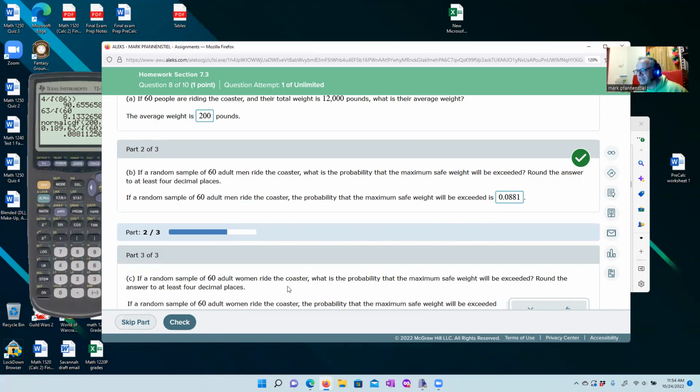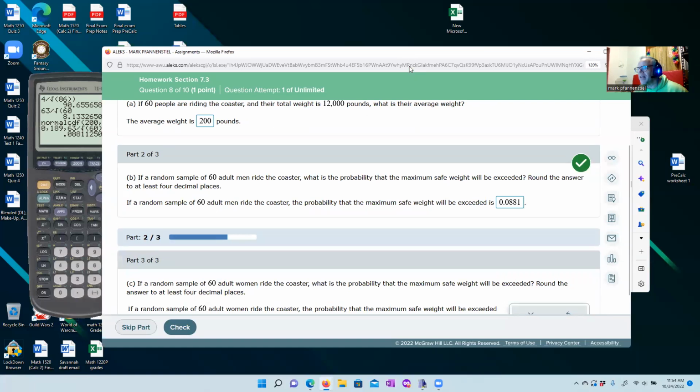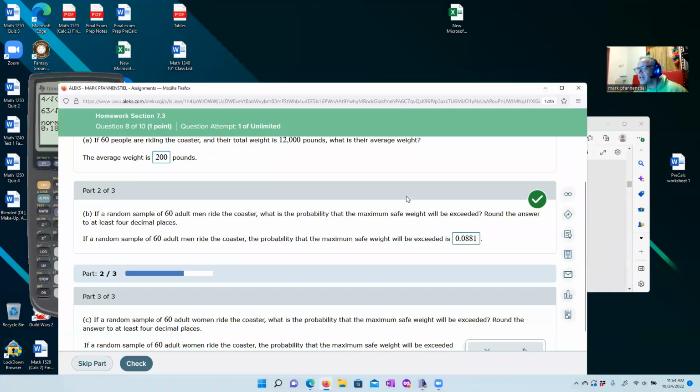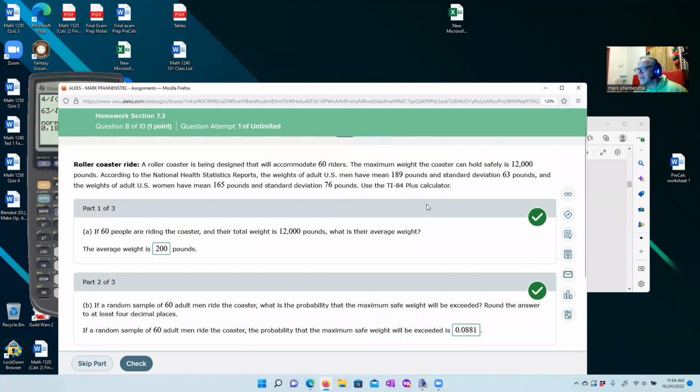So they say 60 adult women. What is the probability that the maximum safe weight will be exceeded? Okay, so it's almost the same kind of problem, it's just that we have a different distribution. Did they tell us that women's weights are normally distributed? No. They have 60 people on the roller coaster.